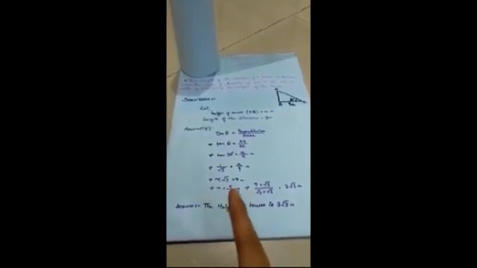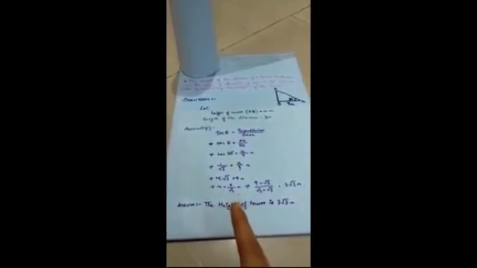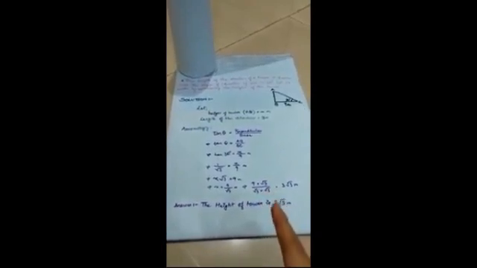The value of tan 30 degrees equals 1 by root 3, and the value of AB is x meters and BC is 9 meters. So we do a cross multiplication. So x root 3 equals 9 meters. So x equals 9 by root 3 meters. As root 3 is in the denominator, we multiply by root 3 on both sides. So the answer will be 3 root 3 meters. So the height of the tower is 3 root 3 meters.